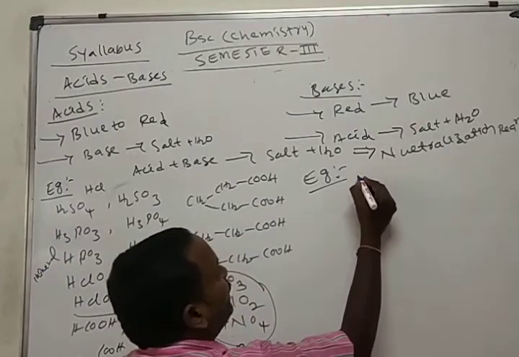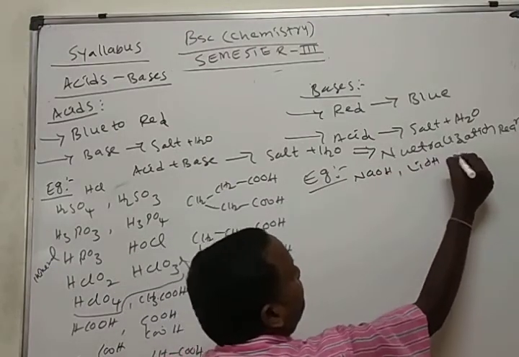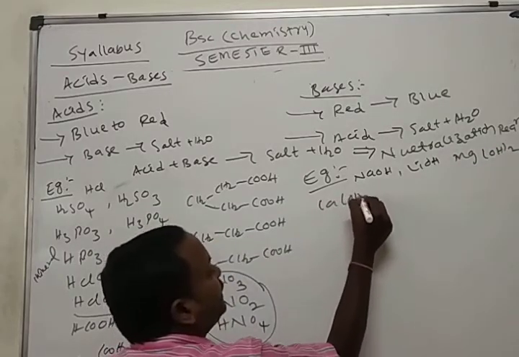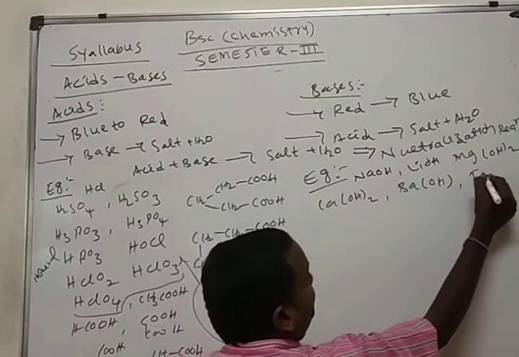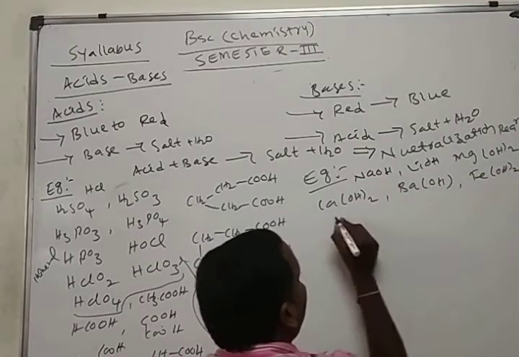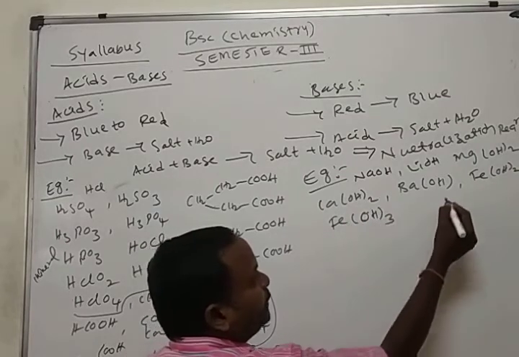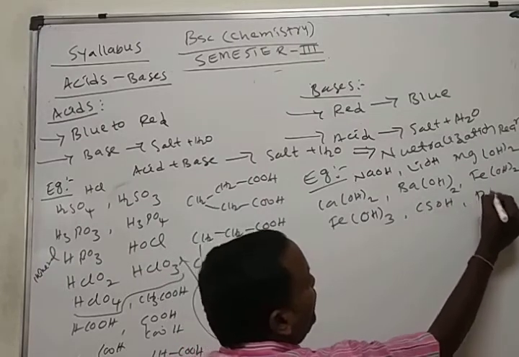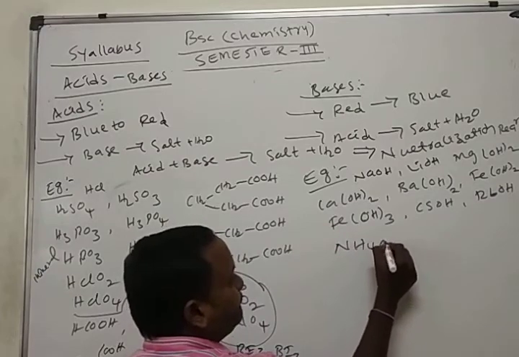Sodium hydroxide, lithium hydroxide, magnesium hydroxide, calcium hydroxide, barium hydroxide, ferrous hydroxide, ferric hydroxide, cesium hydroxide, rubidium hydroxide, ammonium hydroxide.